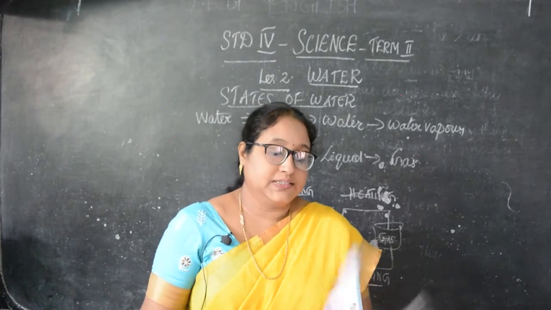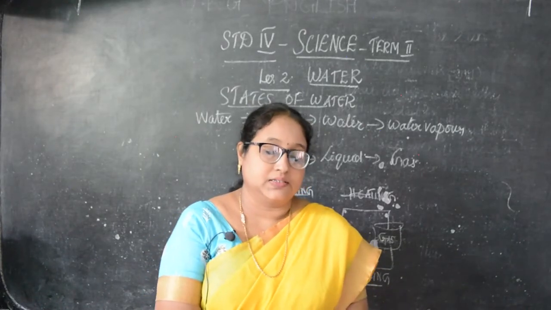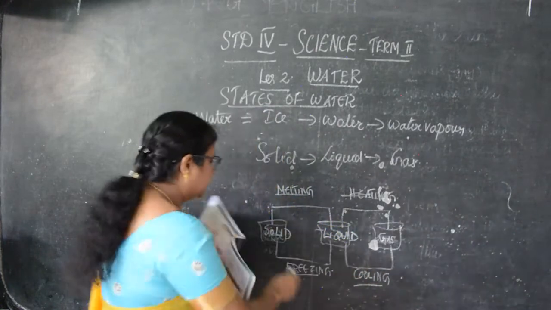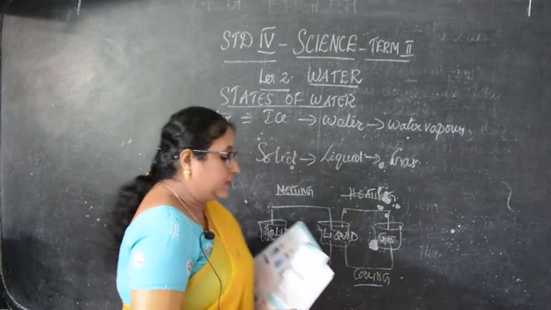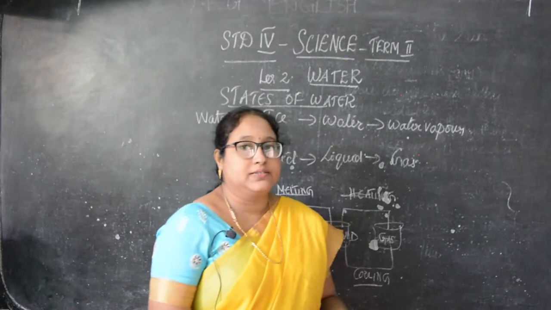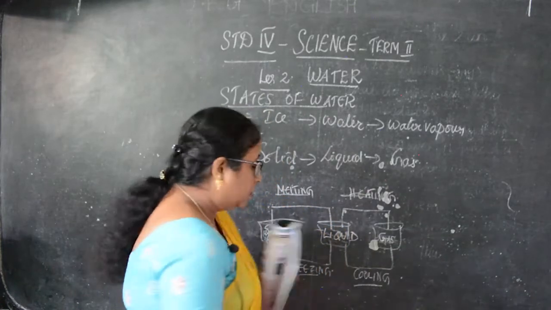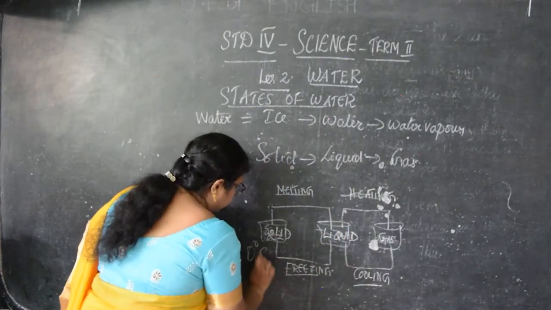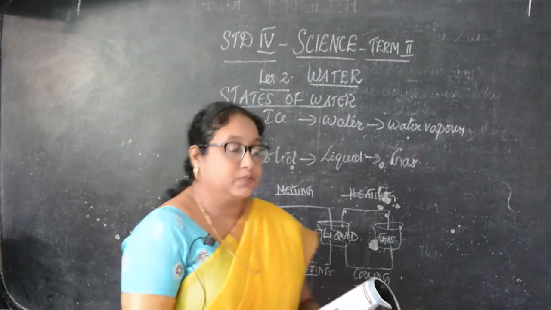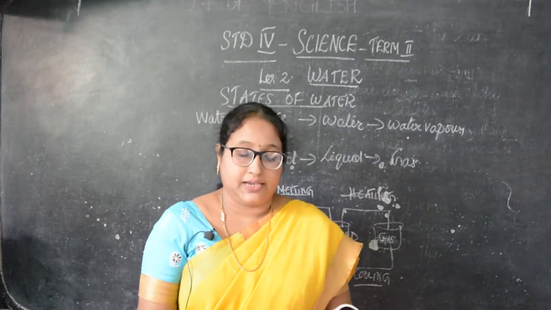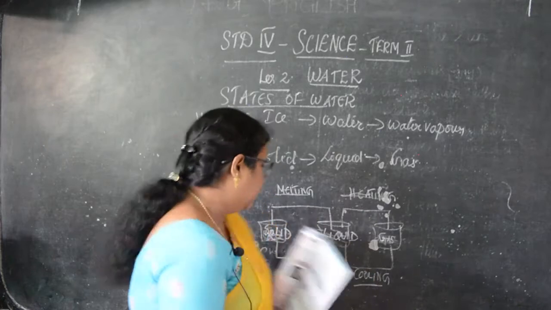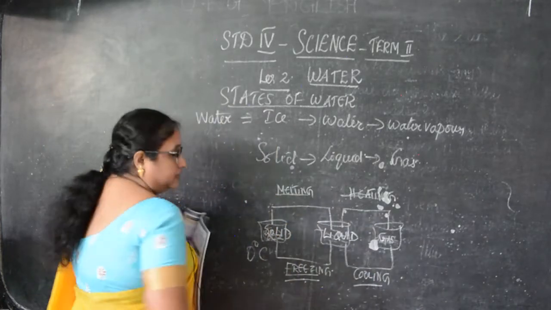Then first is the solid state. Ice is a solid form of water. At all temperatures below 0 degrees, water becomes ice, and this process is called freezing.